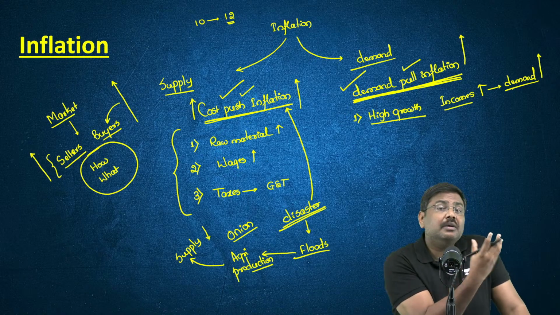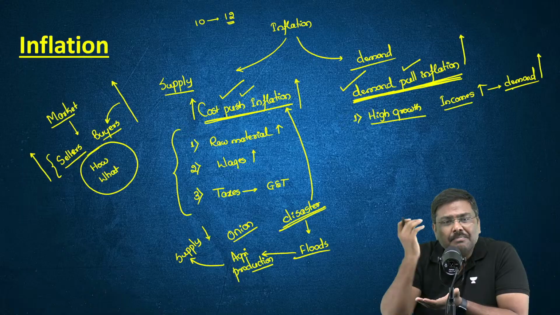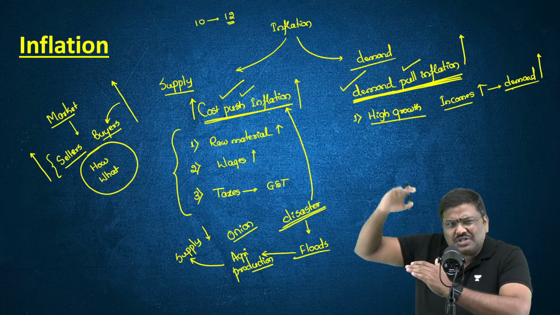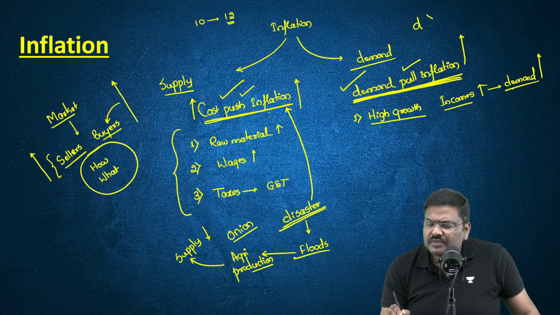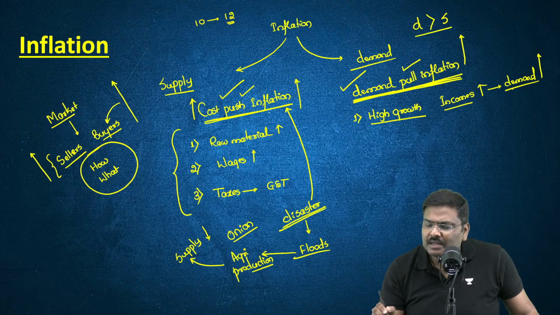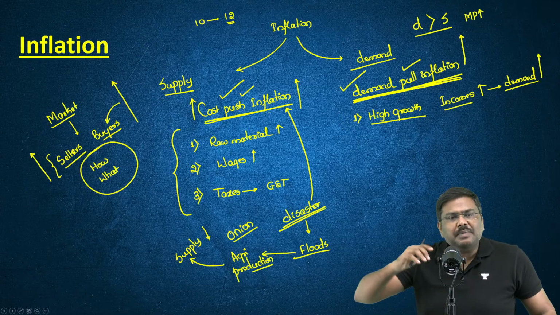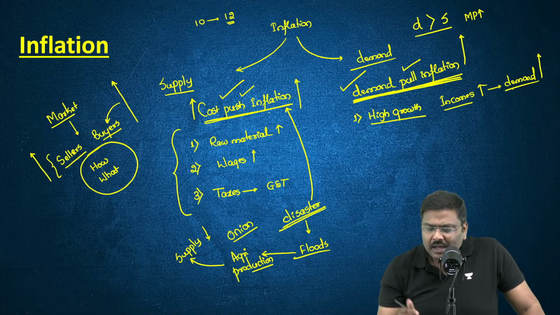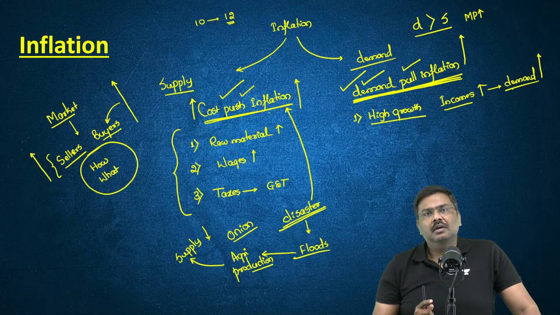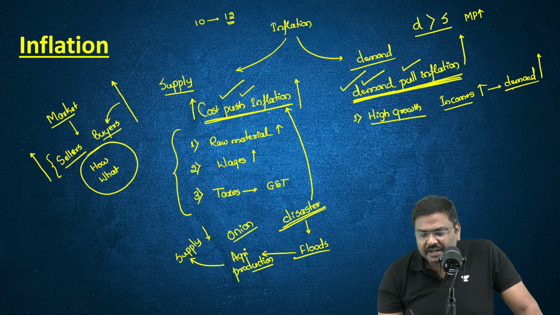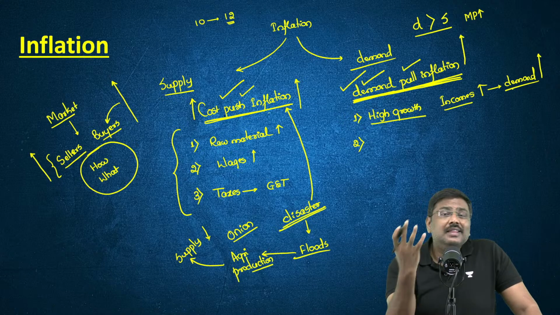What is the meaning of demand pull inflation? Demand will be much higher compared to supply. And when the demand for goods and services is much higher compared to supply, the market prices tend to go upwards. Market prices will keep on increasing, and that is called demand pull inflation. Is everybody okay with the first reasoning here? Let's say another reason I'll tell you. Very simple.